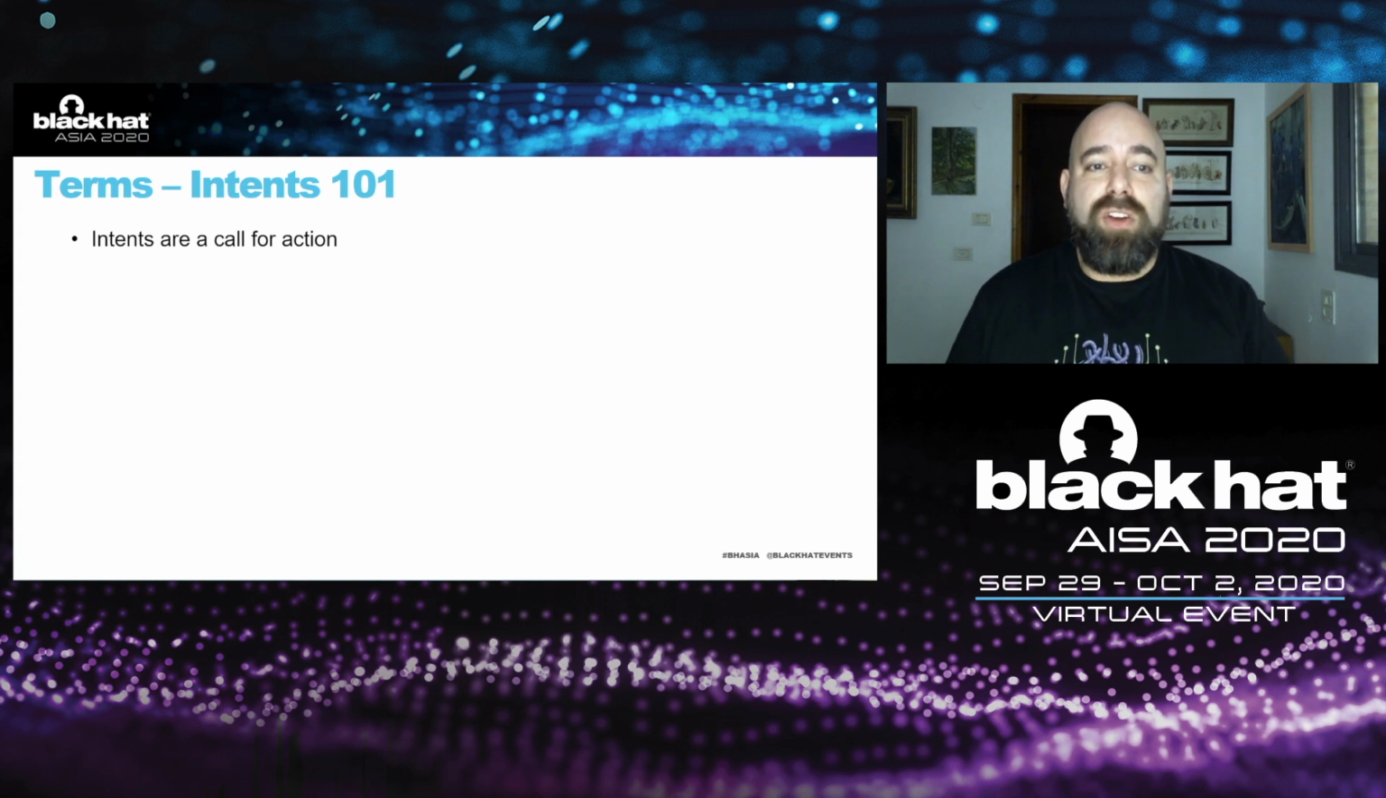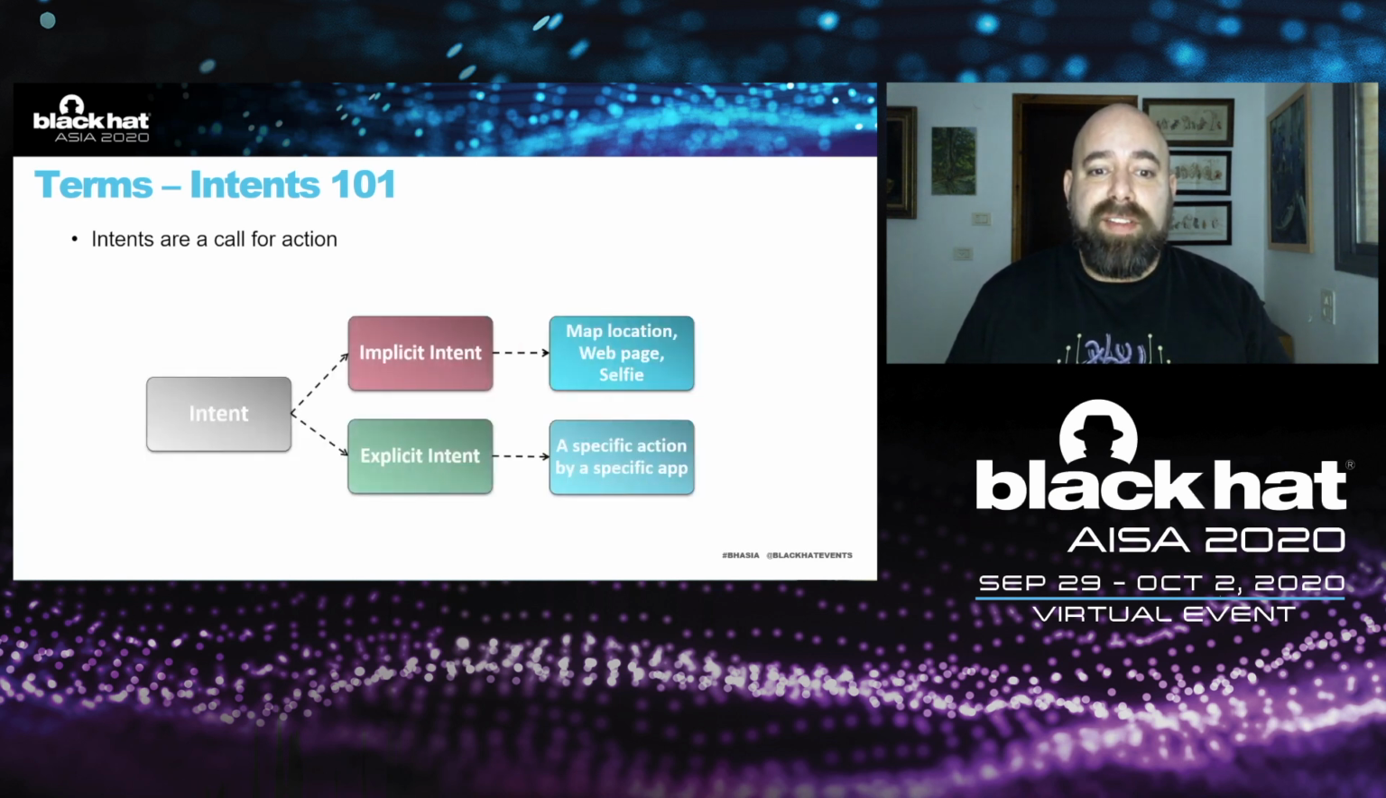So intents are a call for action. You can have an implicit intent or an explicit intent. The explicit intent is easy because it goes for a specific action by a specific application. You need to know which application you're calling and which action specifically you are calling in that application. The more, not complicated, but more complex intent is the implicit one. The implicit one would mean that you just send out to the air an intent and hope that some application will catch it and act upon it.